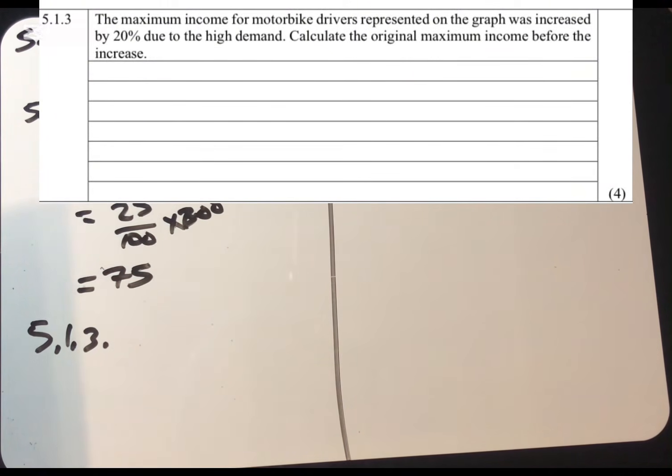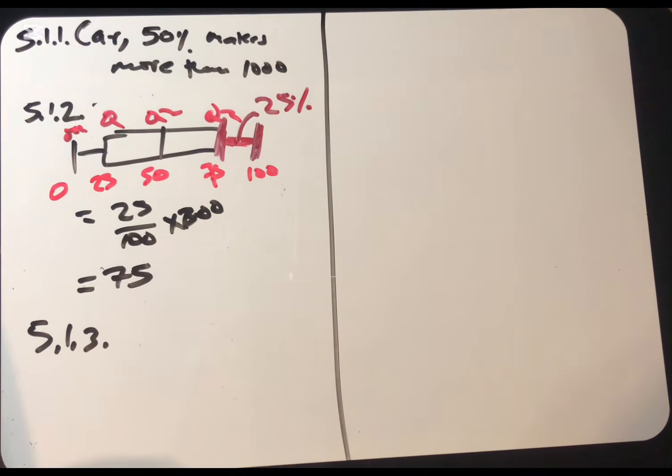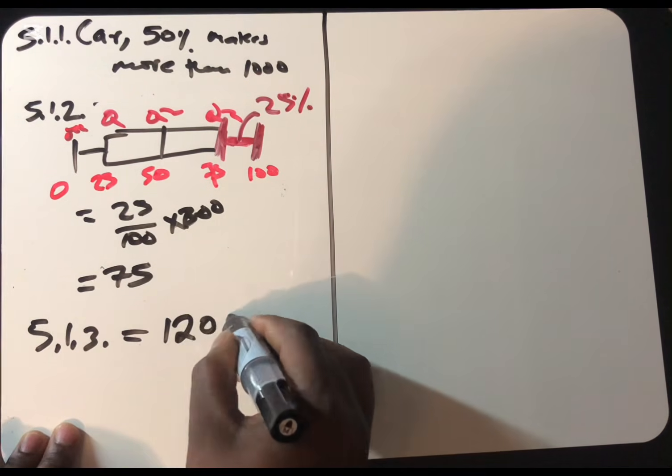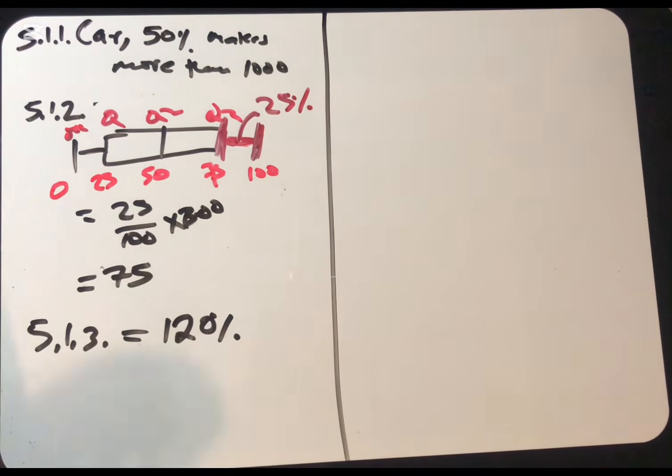Now they are saying this was increased by 20%. If they increase by 20%, it means that we are now talking about 120%. The original 100% increased by 20%, so now we have 120%.